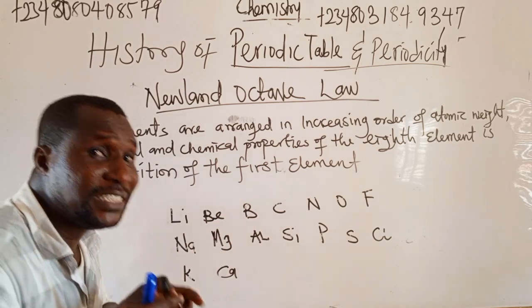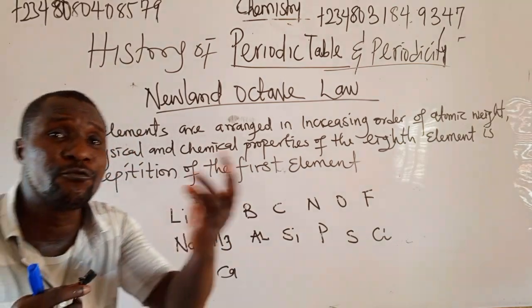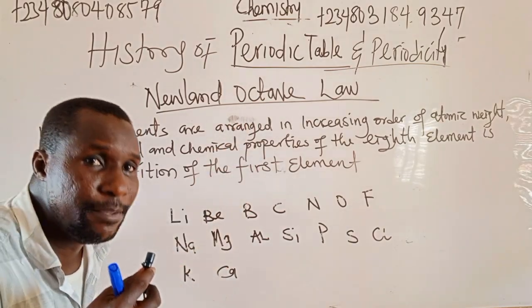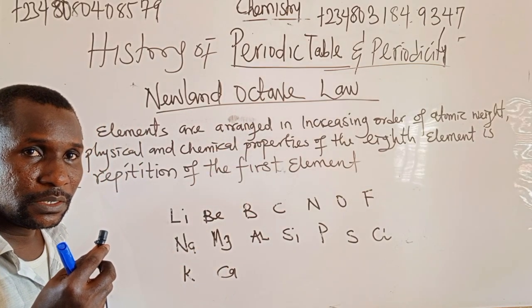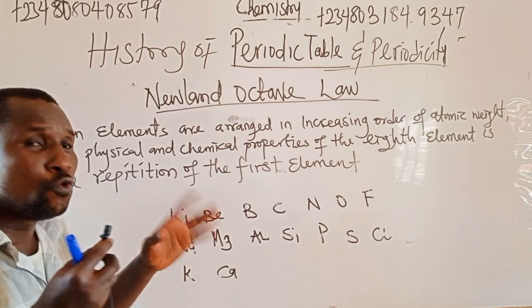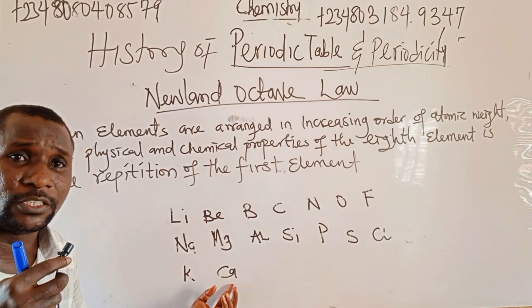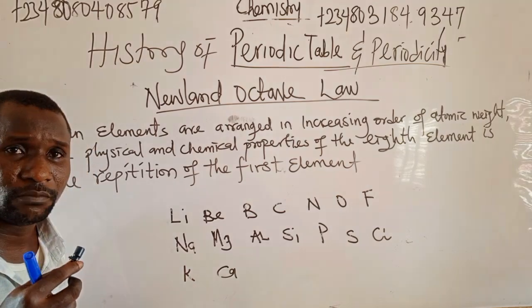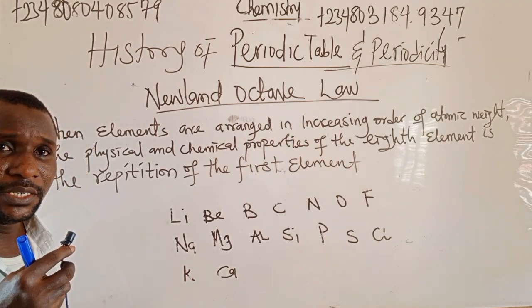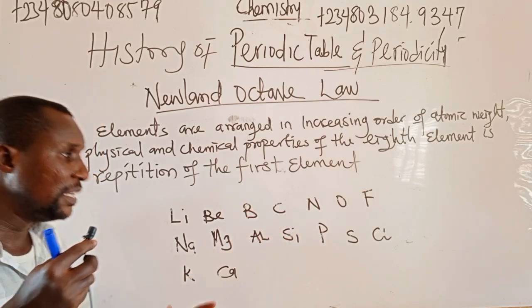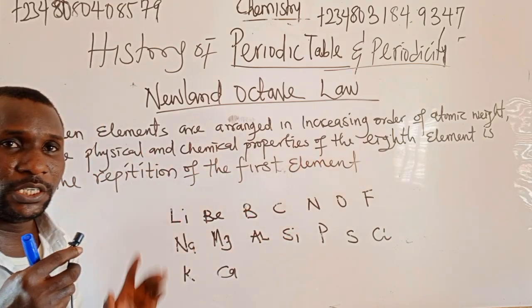But the failure is the discovery of noble gases and the discovery of every element. This law will not work for elements beyond atomic number 40, which is calcium. You can't go beyond 40. The discovery of elements like lead affected this rule.